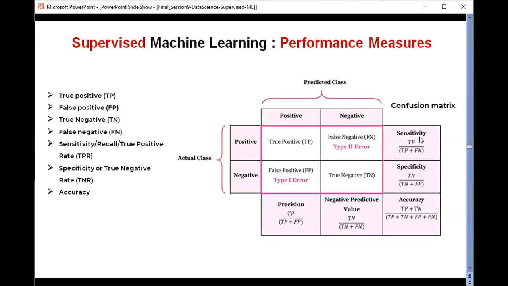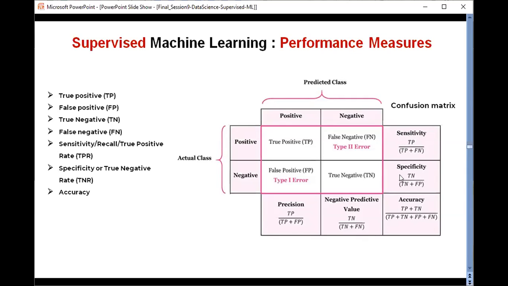So sensitivity measures how often a test correctly generates a positive result for the people who have the condition that is being tested for. For example, we call that cancer here. So how many cancer samples are correctly predicted, in terms of percentage. That is what we call sensitivity.